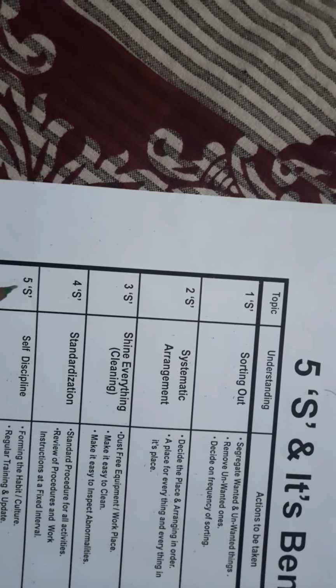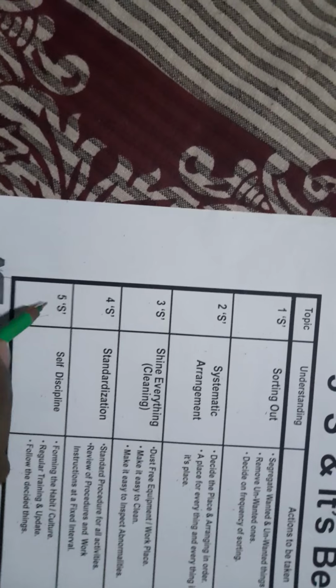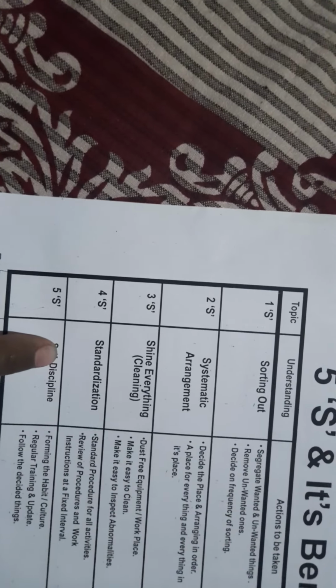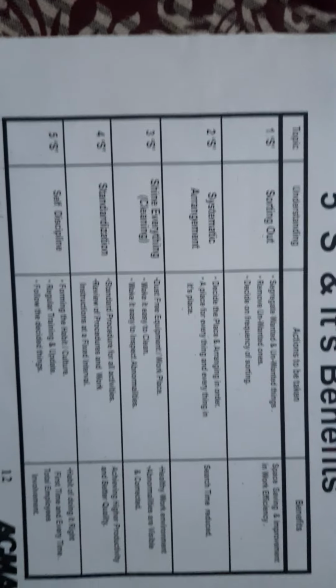Friends, here we interchange this. This sixth S goes here and the fifth S goes here. We interchange them, sixth S here and fifth S here, because the sixth S is safety and then the last one is self discipline. This is my point of view on improvement.